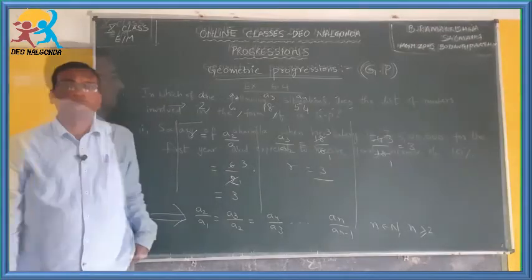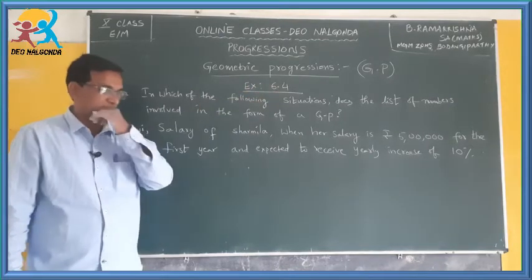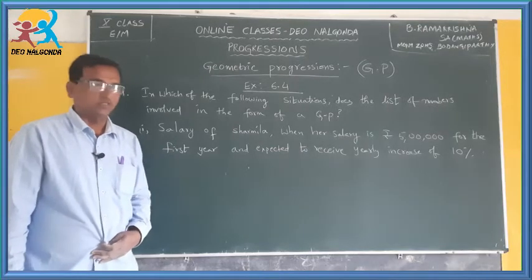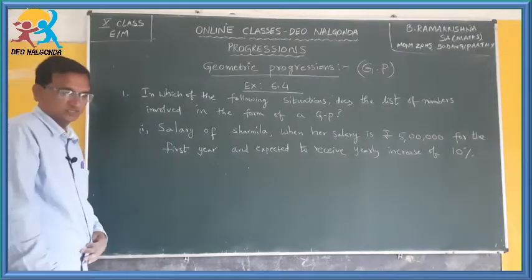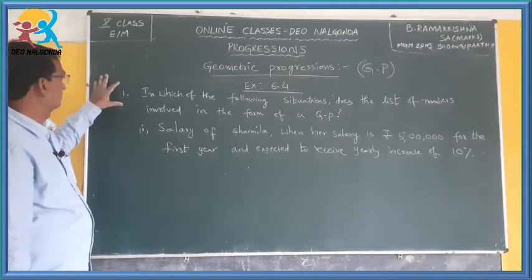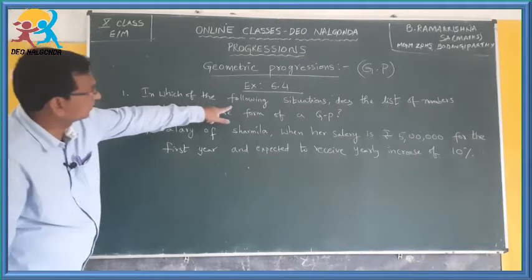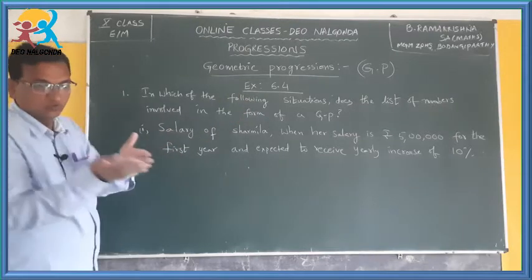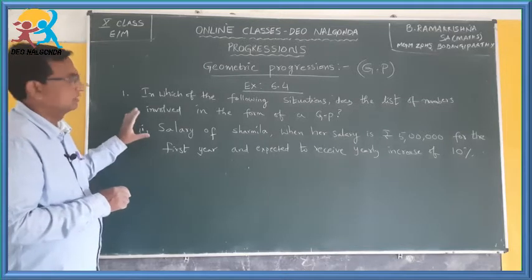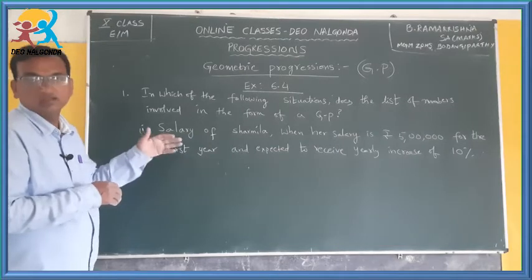Okay students, moving on to exercise number 6.4, based on the general understanding of geometric progression. Let us discuss the first problem here. The first problem in the 6.4 exercise is like this: in which of the following situations. He gave you 4 bits under this question. I just took only 1 bit, that is the first one. Let us discuss all those things and I think you can easily do it after our discussion.